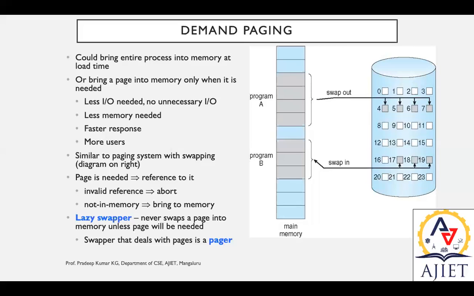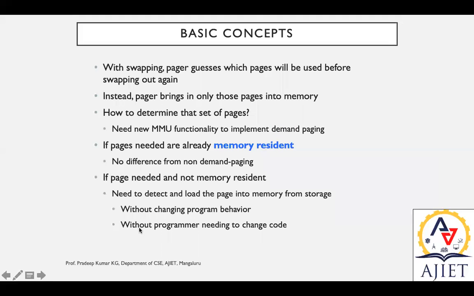Now this particular scenario is called a lazy swapper. It never swaps a page into memory unless the page is needed. The swapper that deals with pages is a pager; a swapper is also called a pager when it deals with pages. Whenever a particular request has been made, only then is it allocated and the swapping takes place. So that is the lazy swapper.